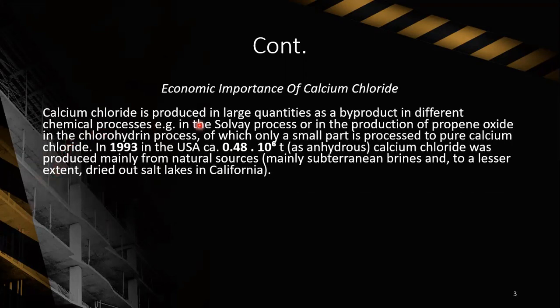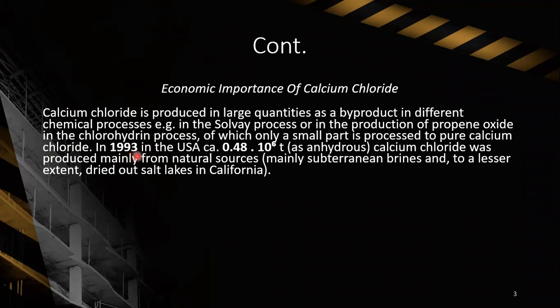Calcium chloride is produced in large quantities as a byproduct in different chemical processes, for example, in the Solvay process or in the production of propene oxide in the chlorohydrin process, of which only a small part is processed to pure calcium chloride. Propene oxide is also known as propylene oxide. It contains 3 carbon and 1 oxygen atom.